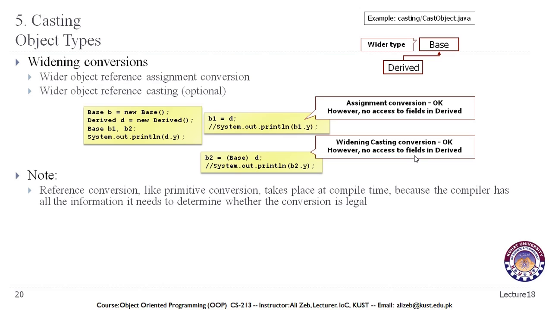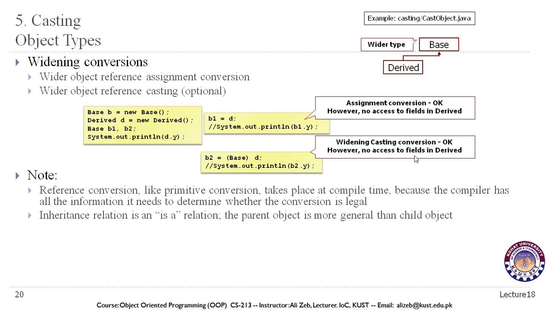Reference conversion, like primitive conversion, takes place at compile time because the compiler has all the information it needs to determine whether the conversion is legal. As I said, it is checked at compile time. If you remember from our discussion of compatibility between objects, you get a compile time error if you try to convert or assign incompatible objects to each other.